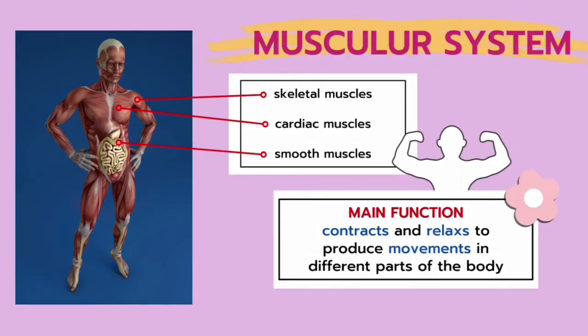After that, we have the muscular system. The muscular system consists of skeletal muscles, cardiac muscles, and smooth muscles. The skeletal muscles are the only muscles that are involved in voluntary movement. For example, us walking or talking. The cardiac muscle and the smooth muscle, on the other hand, both involve the involuntary movement. For example, smooth muscle is involved in peristalsis and cardiac muscle can only be found in the heart and is involved in the involuntary pumping of our heart. The main function of the muscular system is to contract and relax to produce movements inside different parts of our body.